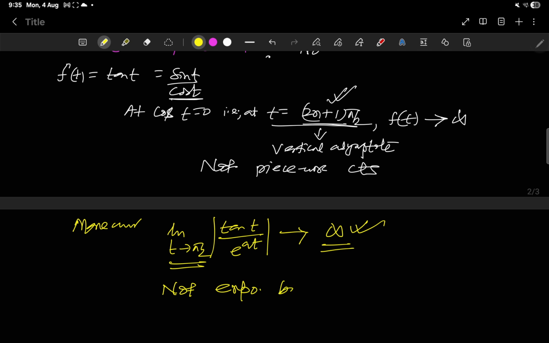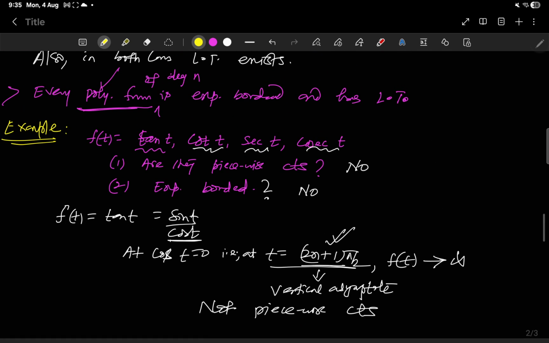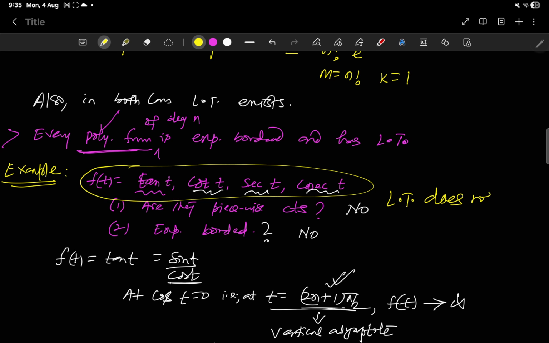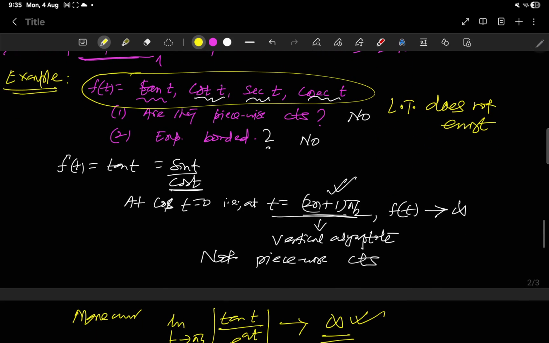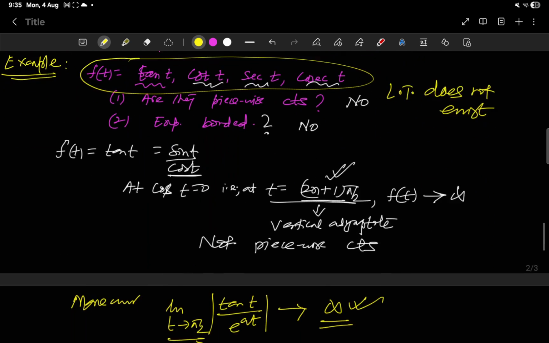Also in all these cases the Laplace transform doesn't exist. Only for the trigonometric functions sin t and cos t does the Laplace transform exist.